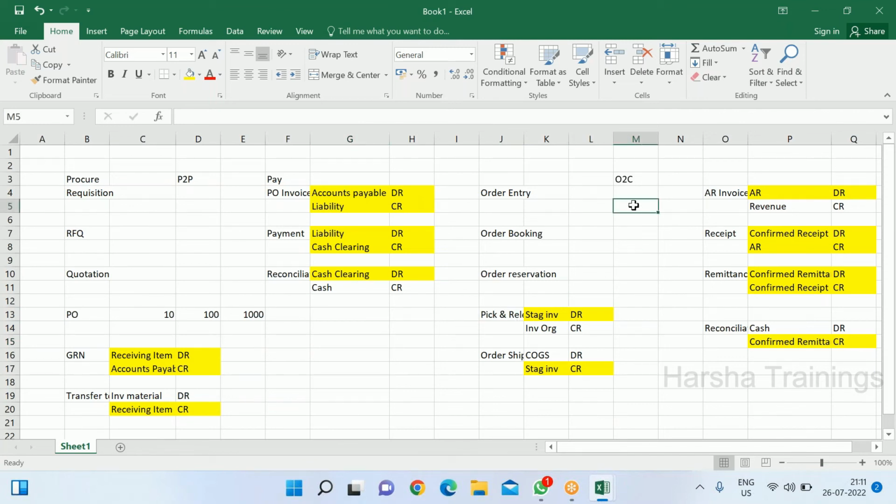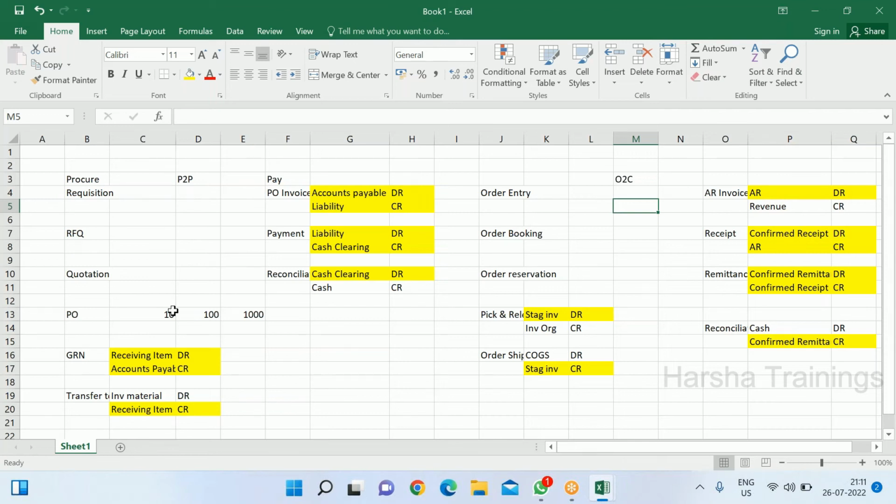Clear? Yeah. So next we have to discuss organization structure. Along with organization structure, the chart of accounts discussion comes. So probably I'll take that tomorrow, because both topics take 1 hour. So I'll finish both in the next session tomorrow. From tomorrow only we'll have a 1 hour session.